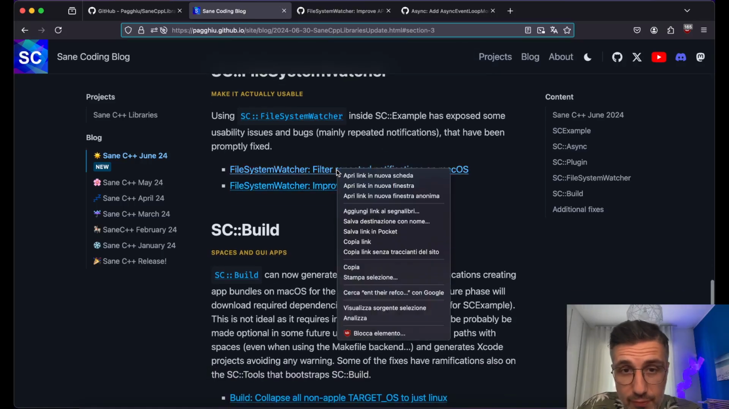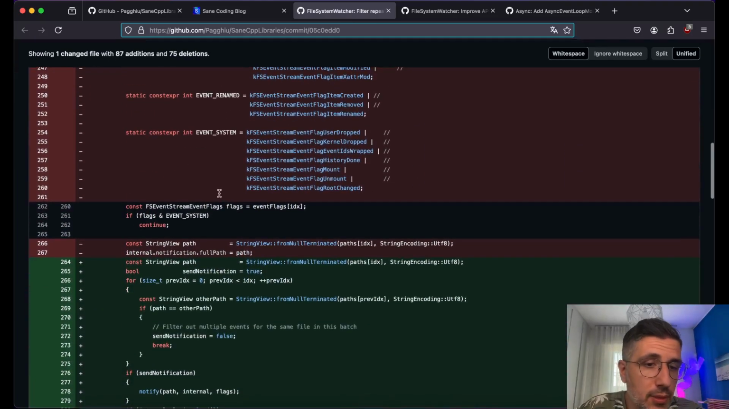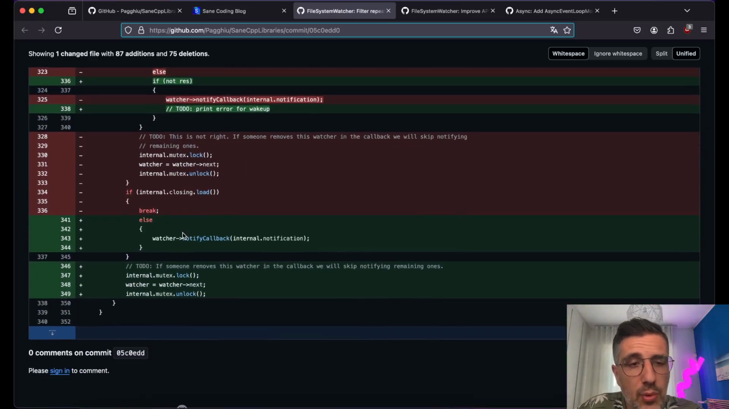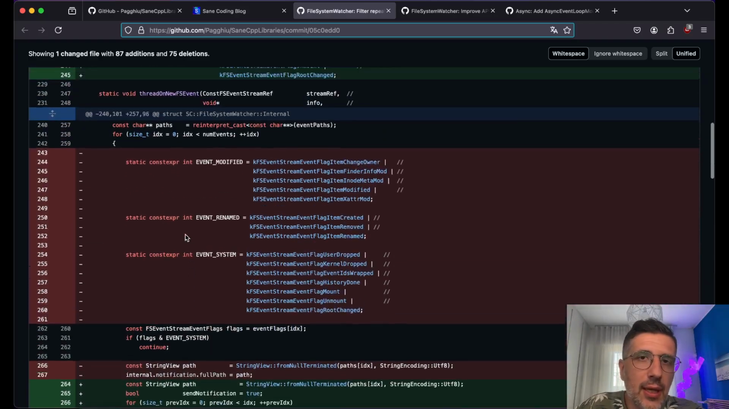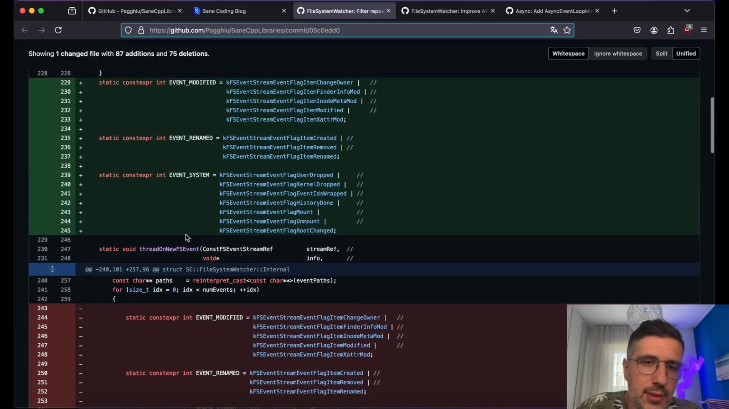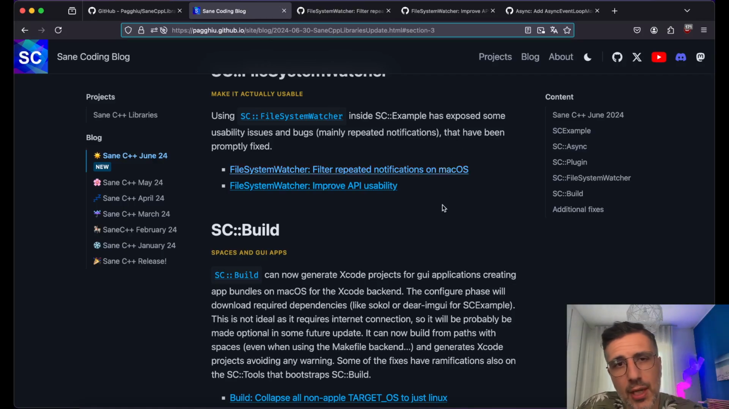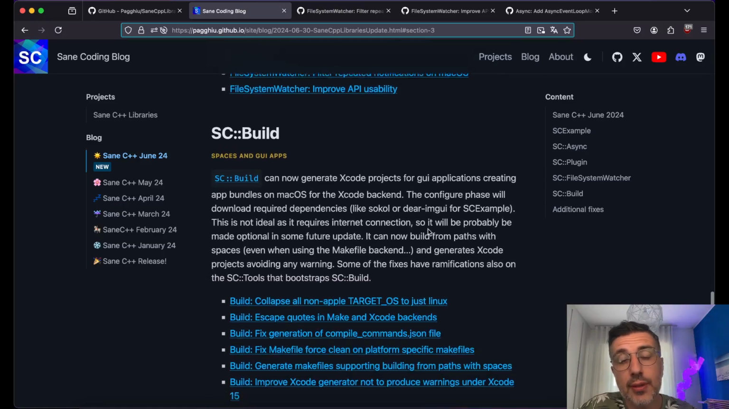Oh, there is also a bug fix of filtering repeated notifications on macOS. We're trying to be smart to avoid sending events multiple times. With the way that FSEvents works, this is not really ideal because it's kind of merging events together. I suspect maybe I could be doing something better than this, but for now, that's the best I can do. And yeah, let me know if you get to use it.